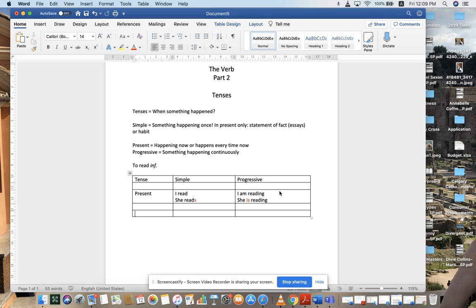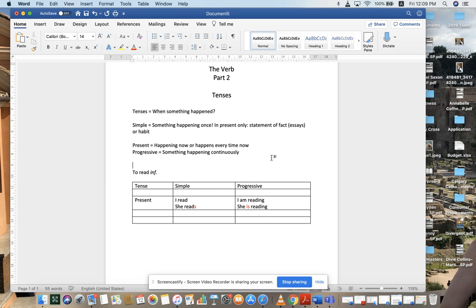Before I get to the past, maybe you're wondering, why is the present not broken up in this way? Well, pretty simple. The present is happening right now, and you can physically see whether it's happening progressively or whether it's happening just once. Okay, so the three different past tenses.